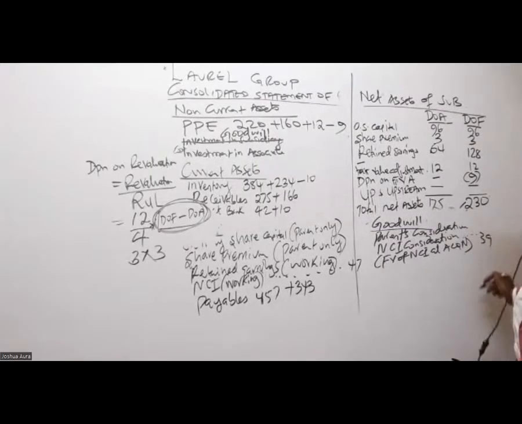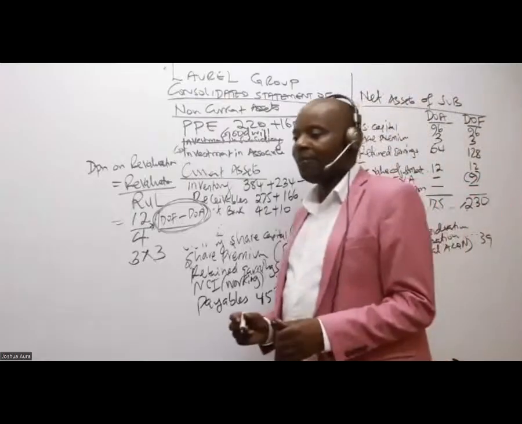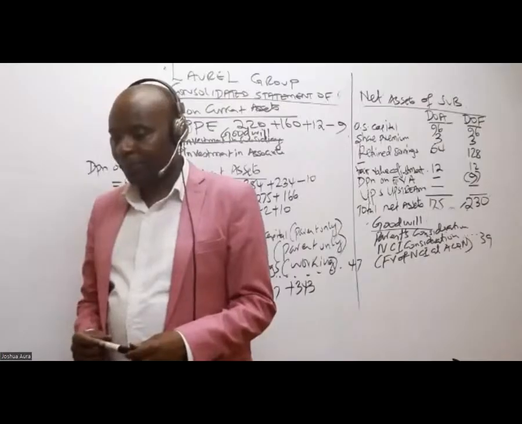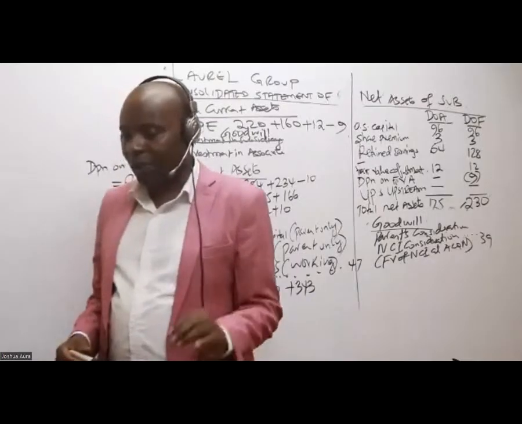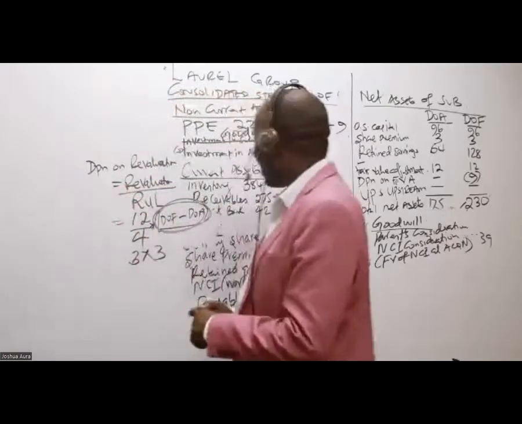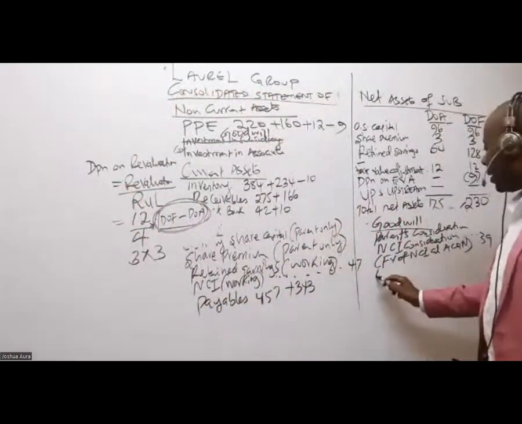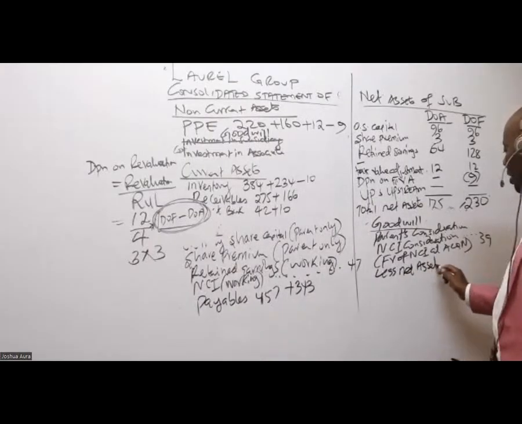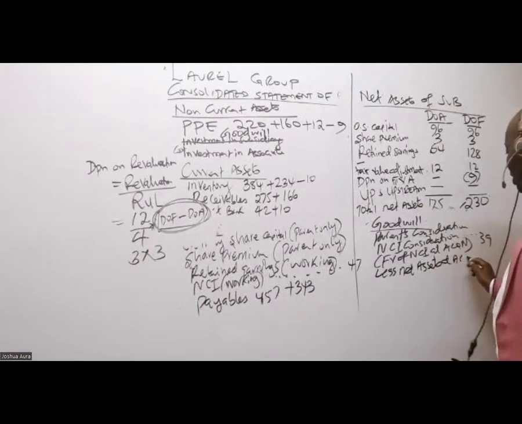Do you remember that figure of 39? I think I'm alone now. 39, which was the fair value of NCI at acquisition. And then we'll come under less net assets at acquisition.